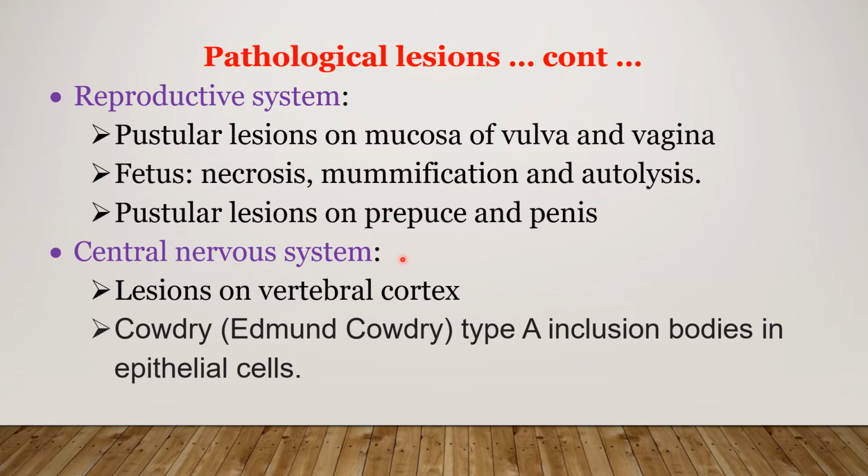There is also a meningoencephalitis form. The central nervous system is involved. Lesions in the cerebral cortex and a special type of inclusion body in epithelial cells of the body, that is Cowdry type A. Cowdry is the name of the scientist Edmund Cowdry, and he found this. So it is called Cowdry type A. We are not going into detail because it is not necessary for you.